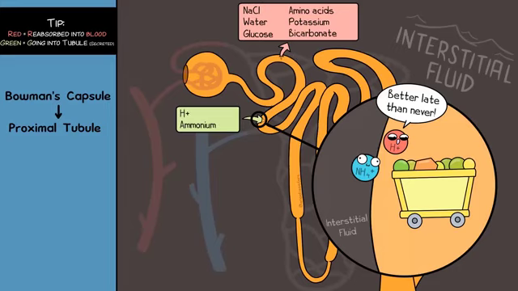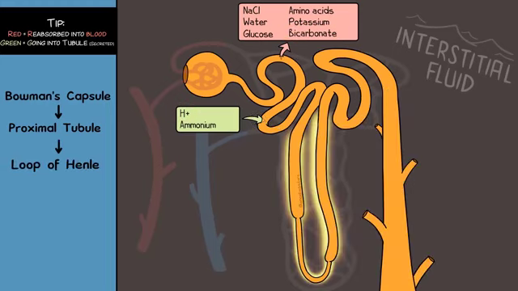H+ ions and ammonium ions are some items secreted. With what's being reabsorbed and secreted, like bicarbonate and H+, you can tell the proximal tubule is important for pH regulation. Now we move into the loop of Henle.